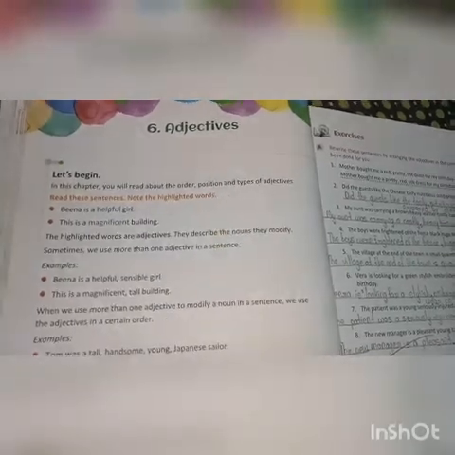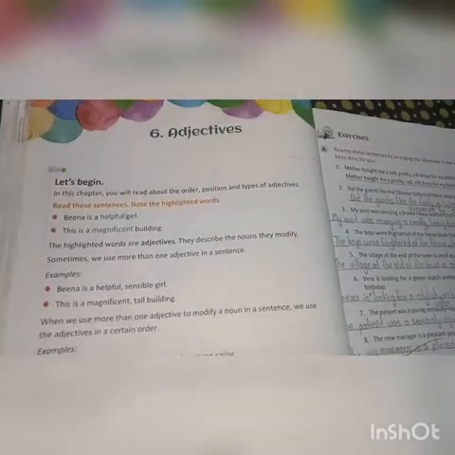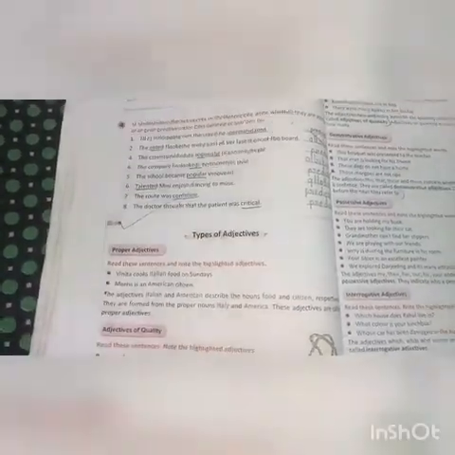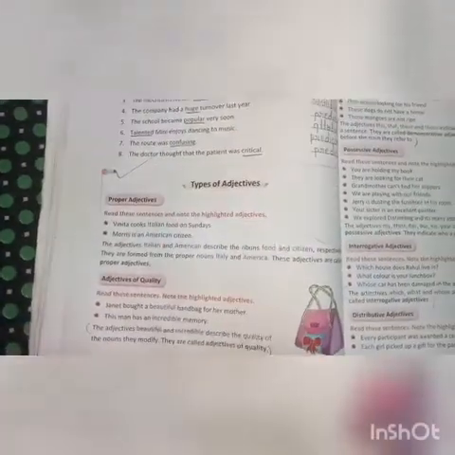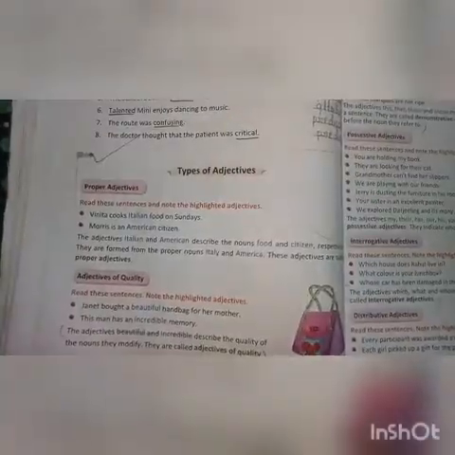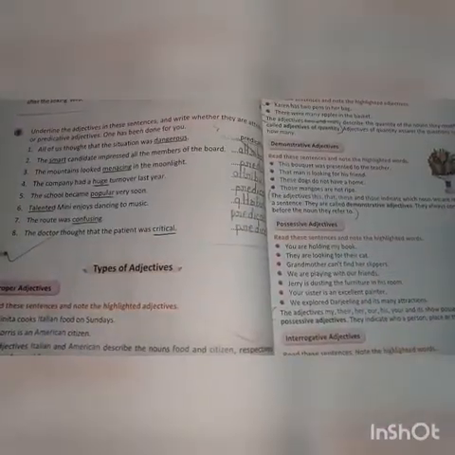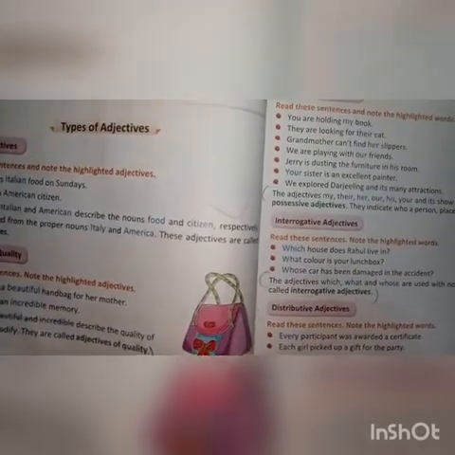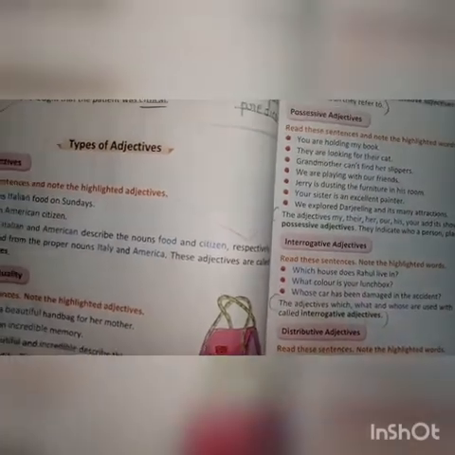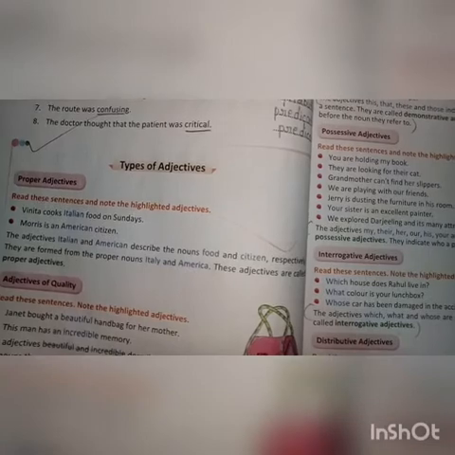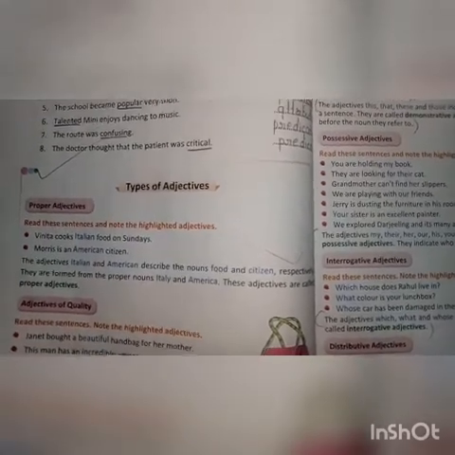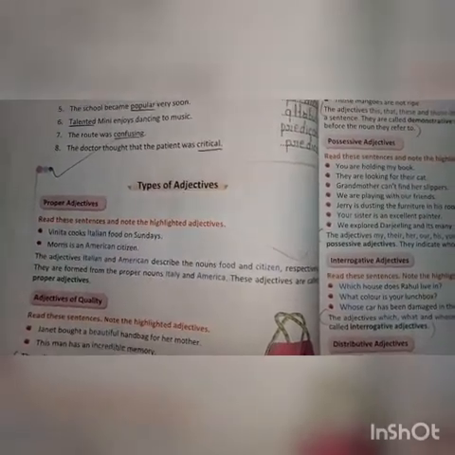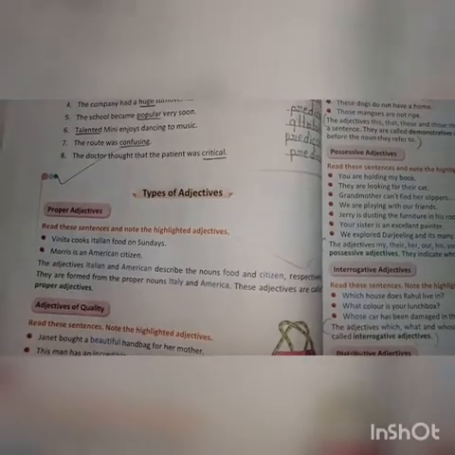So there are 6 types of adjectives: proper adjective, quality, quantity, demonstrative, possessive, interrogative, and distributive. These are the types of adjectives. We are going to do the revision of all these types. So let's begin.